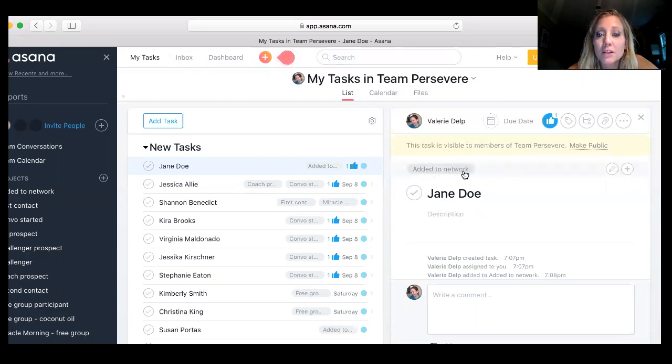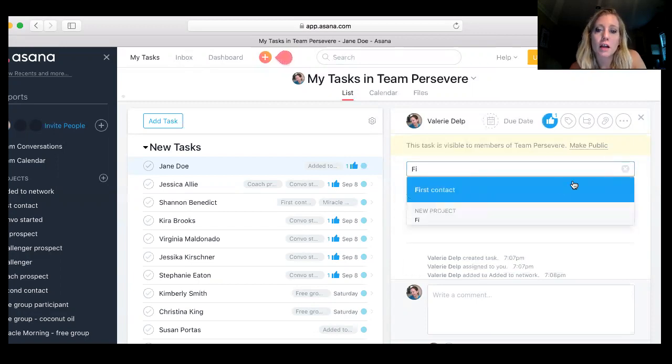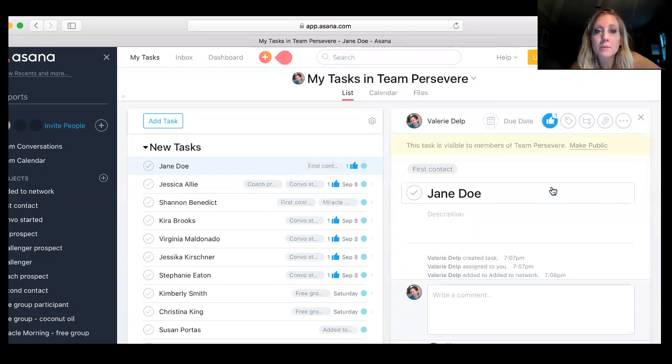At that point, I change this to say first contact, so that reminds me that I sent her an initial message. And I have a script that I use, and I encourage you to have one that works well for you and is the way that you would speak.